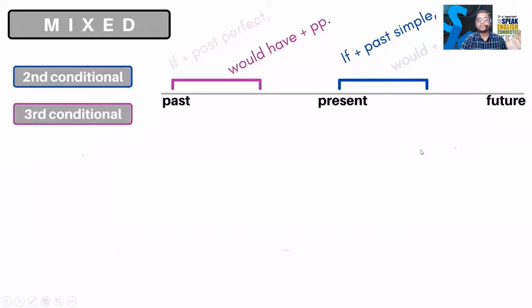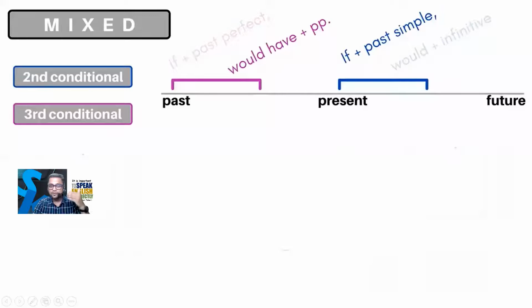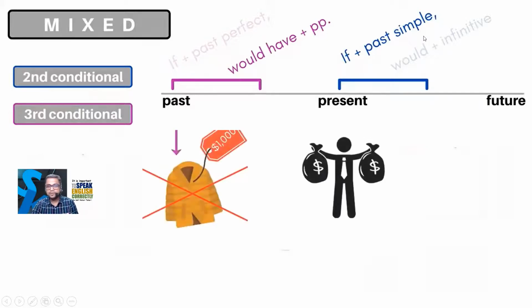Okay, now let's go for the next way of making the mixed conditional sentence. That is, now we will take would have and if past simple. Would have and past participle and if past simple.